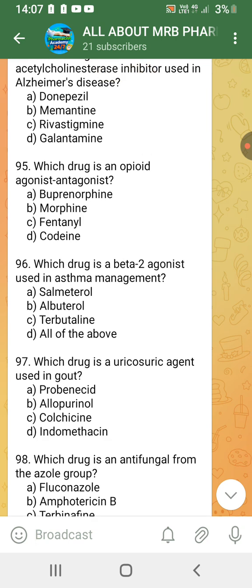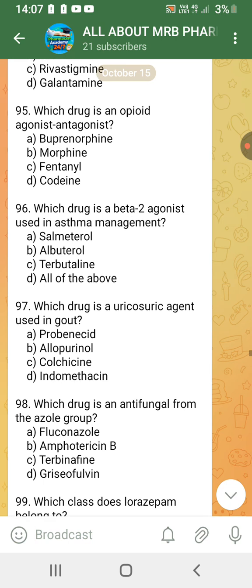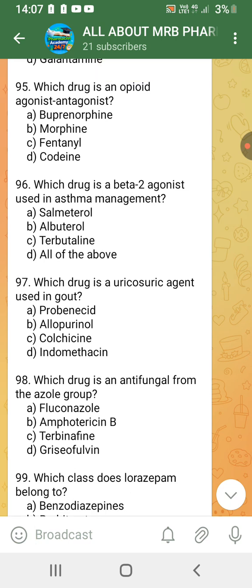Which drug is a beta 2 agonist used in asthma management? Salbutamol, albuterol, terbutaline, all of the above. Which drug is a uricosuric agent used in gout? Probenecid.